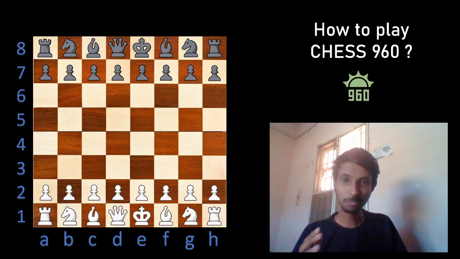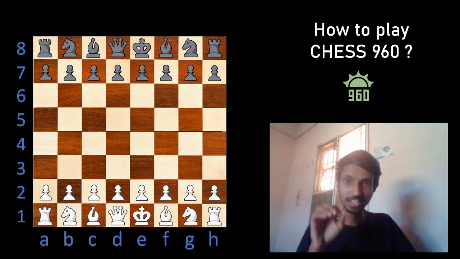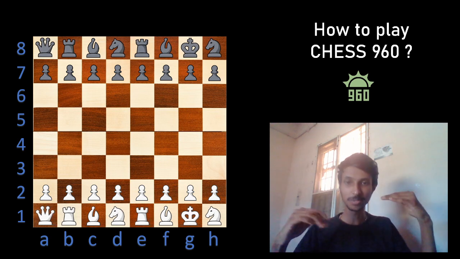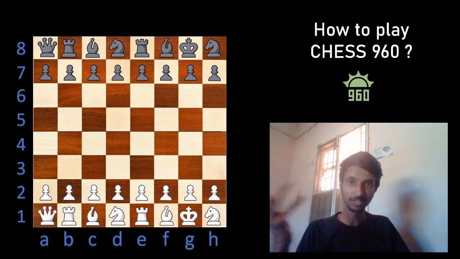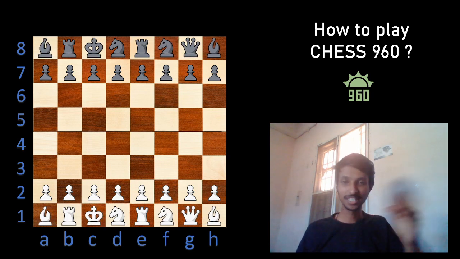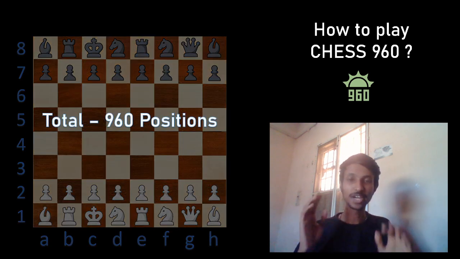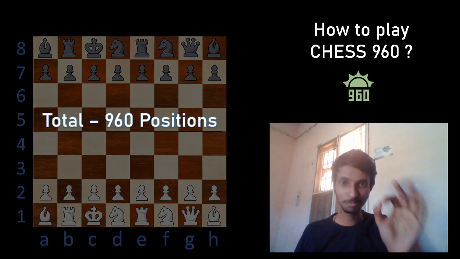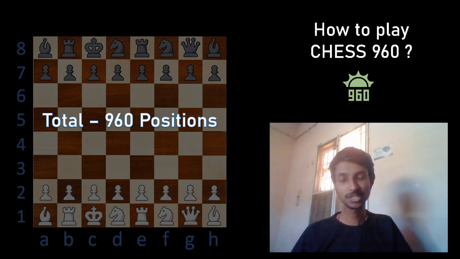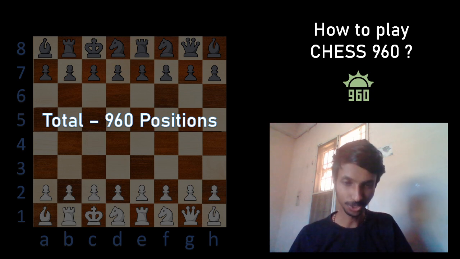But what exactly happens is that, see, now this is a normal board. In freestyle chess, the main pieces, the pieces in the back rank, will be shifted. Now this is one position, this is another position. The pieces can be in any random position in any random order. So in total, you can find 960 different starting positions like this. Hence the name Chess 960 or Fischer random chess, because it was found by Bobby Fischer.